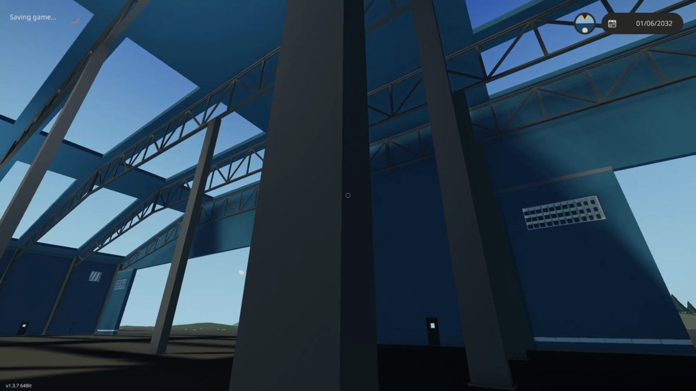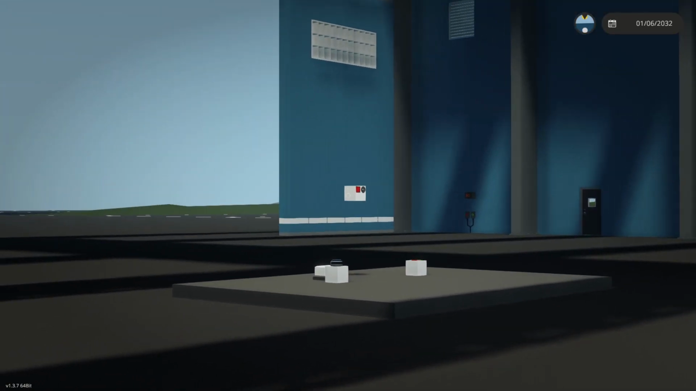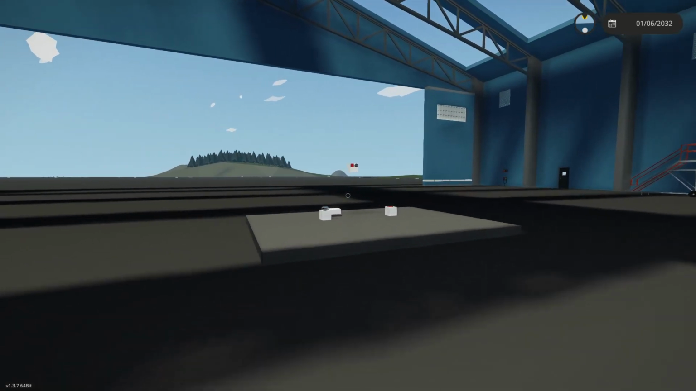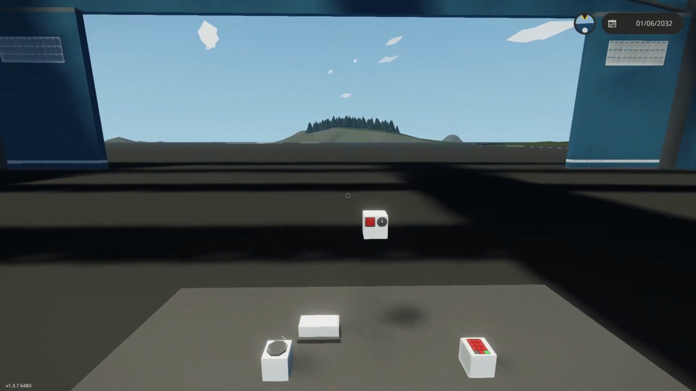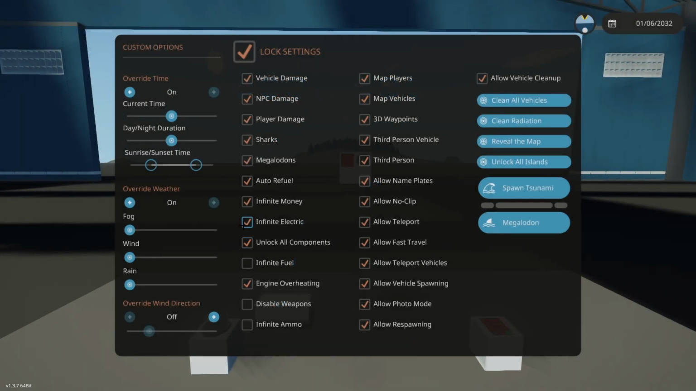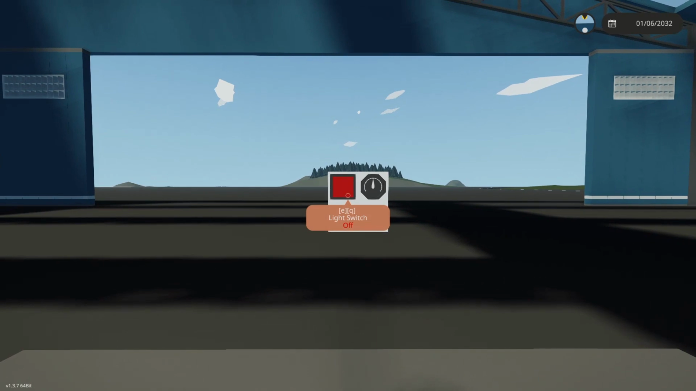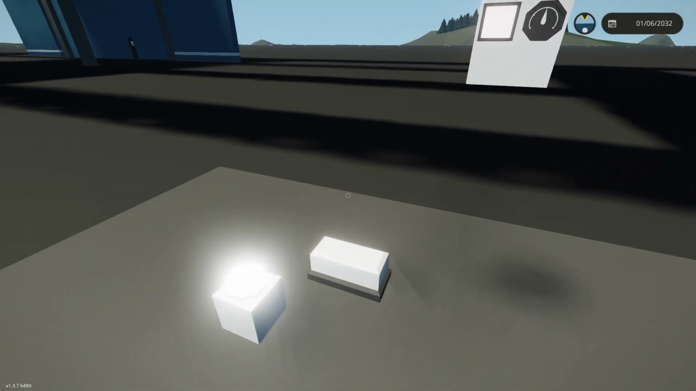Now, obviously you will want to connect electricity. I don't have to because I have infinite electricity on. If you want to know how to do that, hit your escape key, go into the custom menu, and you'll see infinite electric. Now, what I'm going to do is I'm just going to do this,